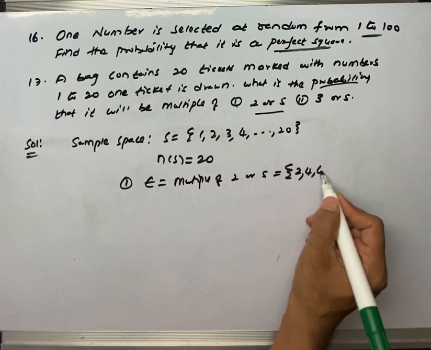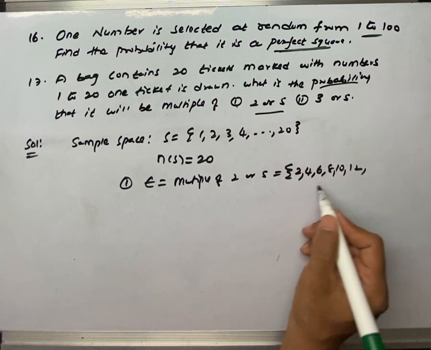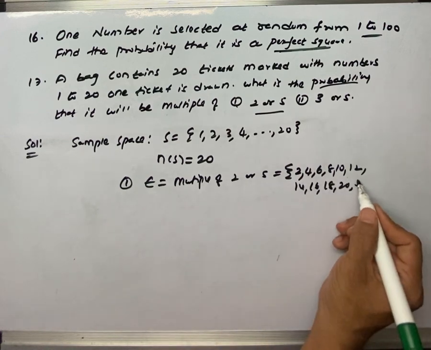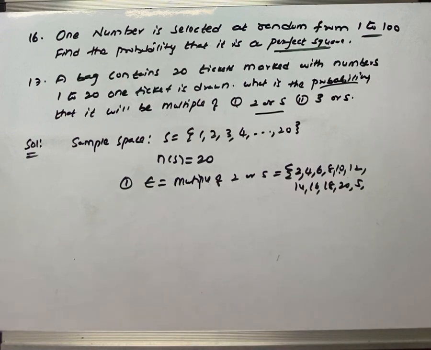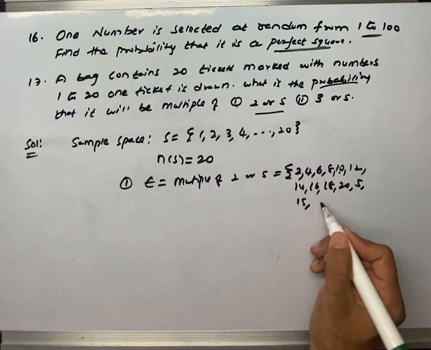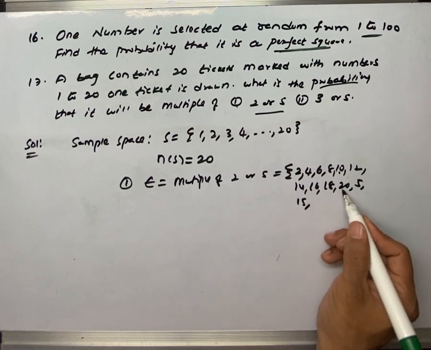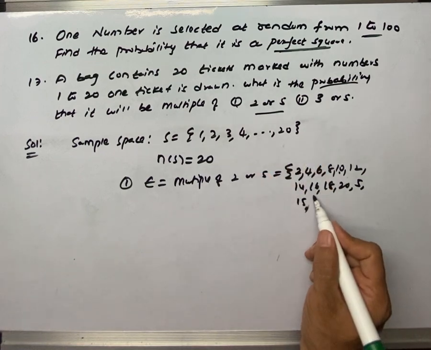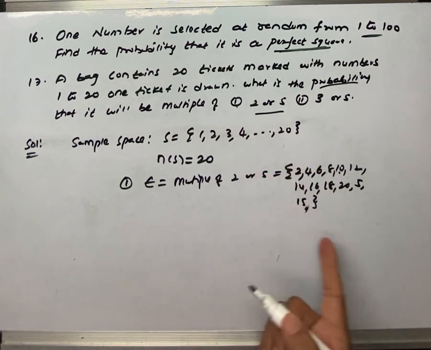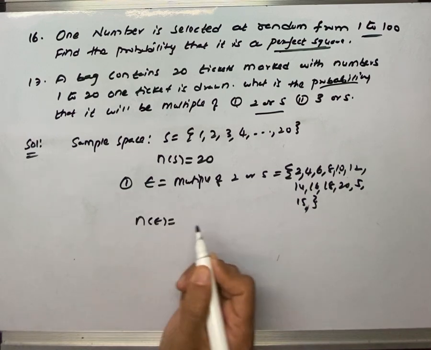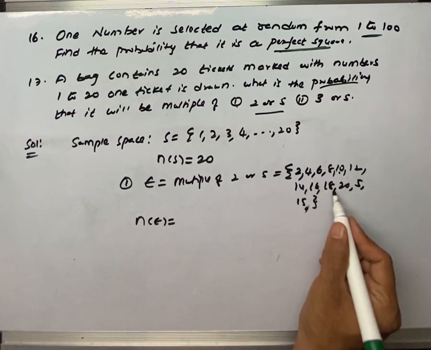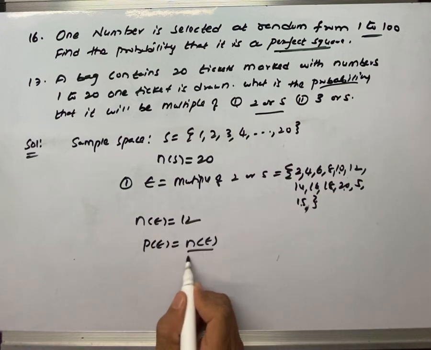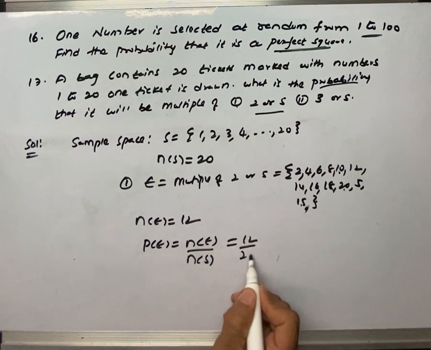Multiples of 2: 2, 4, 6, 8, 10, 12, 14, 16, 18, 20. Then multiples of 5: 5, 10 we will not take because 10 is already there in this one. 15. 20 we are not taking because 20 is there. So we have not taken 10 and 20, remaining we have. So N of E equals how many such numbers are there? 1, 2, 3, 4, 5, 6, 7, 8, 9, 10, 11, 12. Probability of this event is N of E divided by N of S, 12 divided by 20.